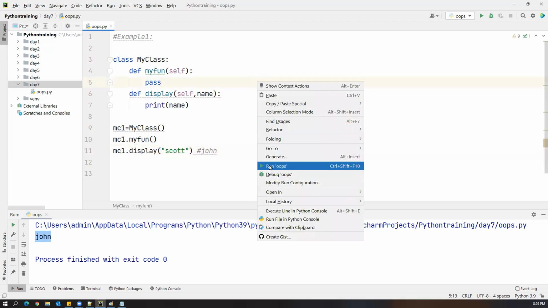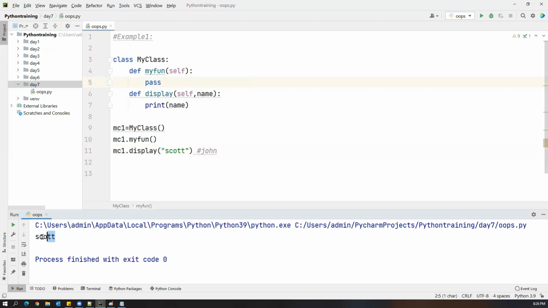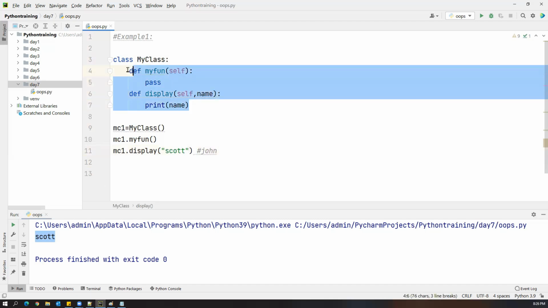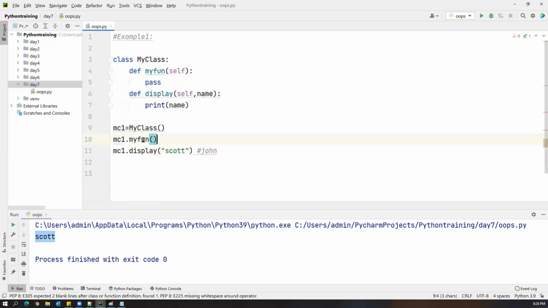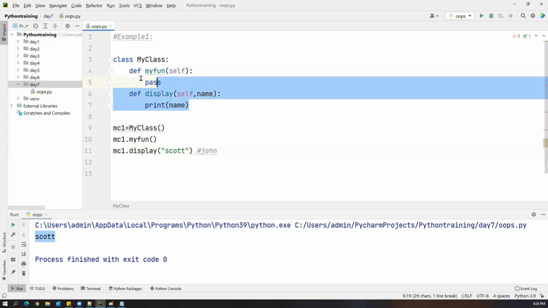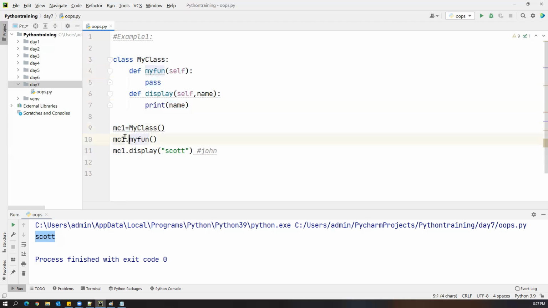Then execute, and observe this. It printed Scott. Why? Because we are passing this parameter. Name is storing that value, and here it is printing. So when I'm showing something here, these all belong to this MC1 object. That's the reason we are able to call this method from the MC1 object. That's the reality. At the time of showing, I'm just showing you here, but actually these two methods belong to the object. That's the reason we are able to call those methods through the object.